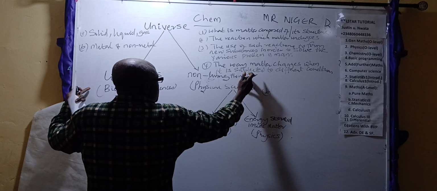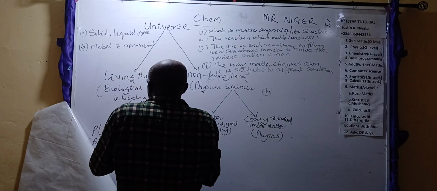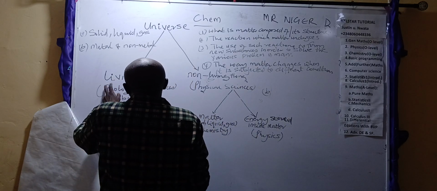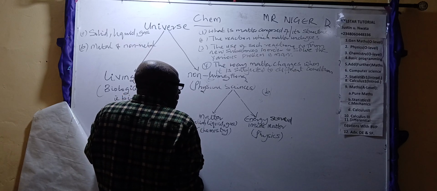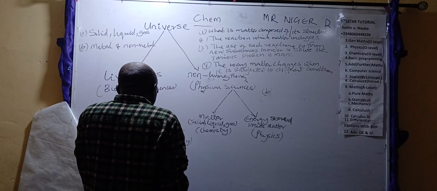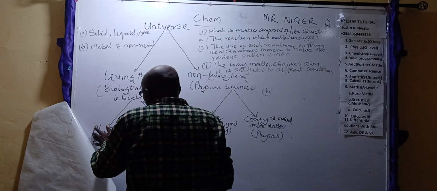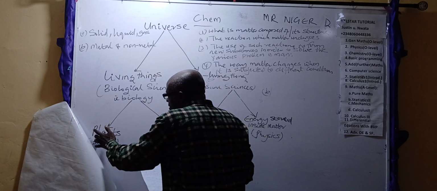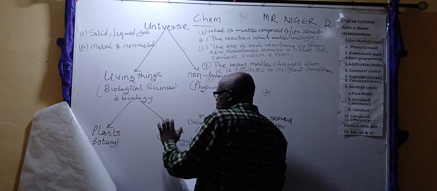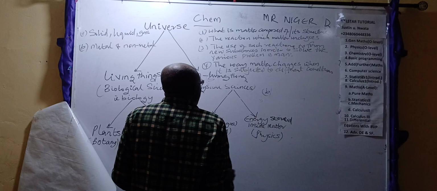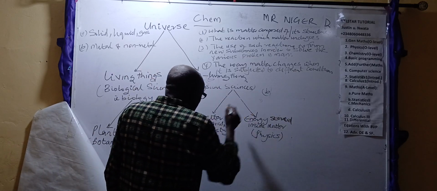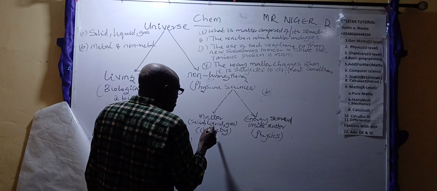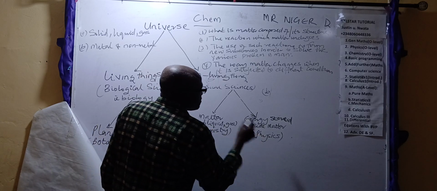You see two groupings. Now, the study of these living things is called biological sciences, or simply biology. Living things are in two: it's either plants or what? Animals. The study of plants is called botany. The study of animals is called what? Zoology. But if something is not a living thing, it's a non-living thing. And the study of those non-living things is what? Chemistry and what? Physics.